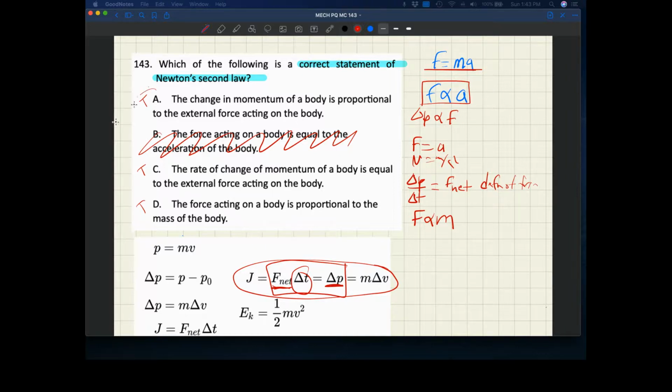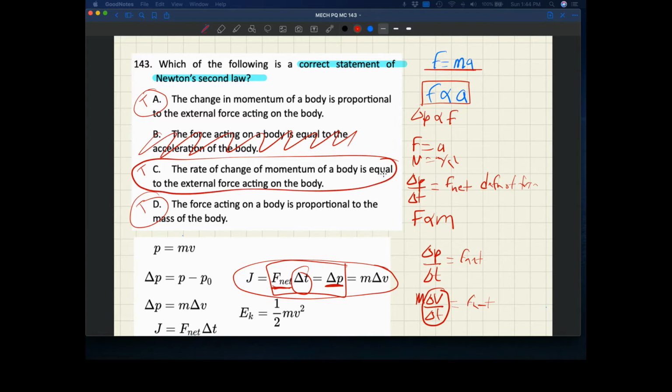So if we look at this first one, what makes A or D different from each other? They're mathematically true, but that's not how it's defined. Newton's second law is about the rate of change in momentum being equal to the external force. And delta P over delta T equals F net. Well, delta P is m delta V, all that divided by T. Delta V over delta T is acceleration. So that is why choice C is the best answer.